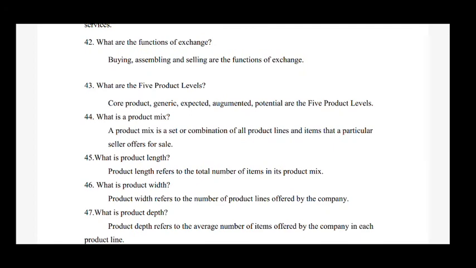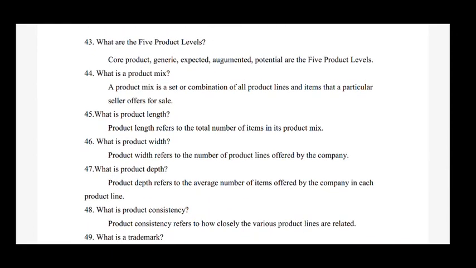Next question is, what are the functions of exchange? So the correct answer is, buying, assembling and selling are the functions of exchange. Next question is, what are the 5 product levels? So the correct answer is, core product, generic, expected, augmented, potential are the 5 product levels.